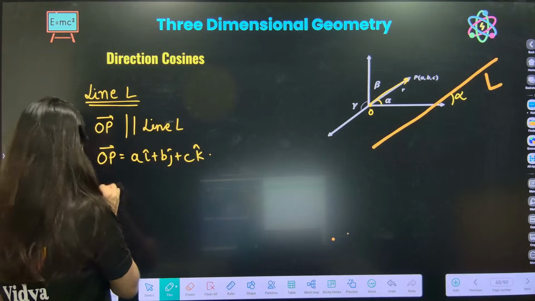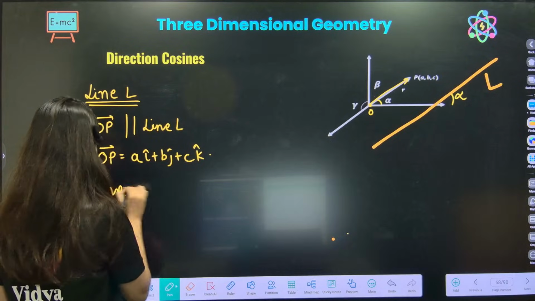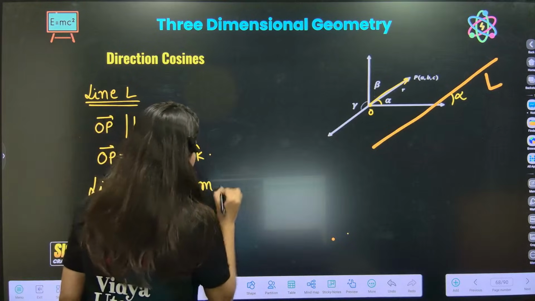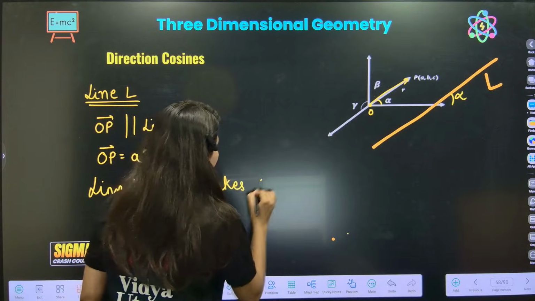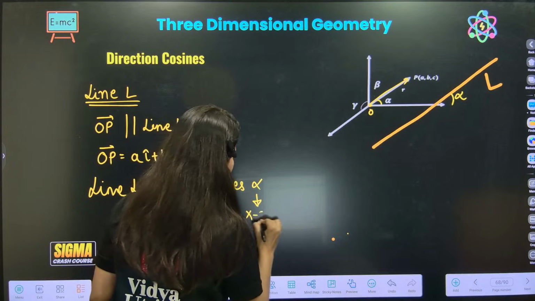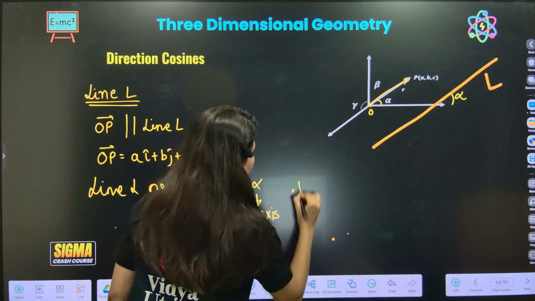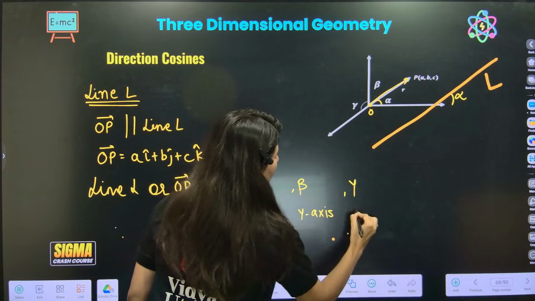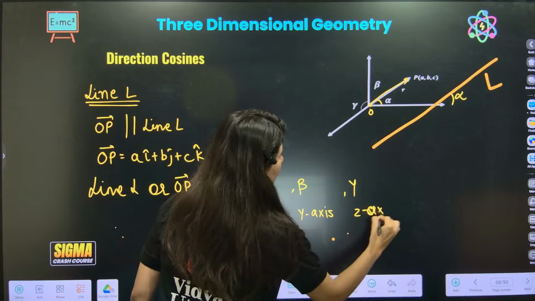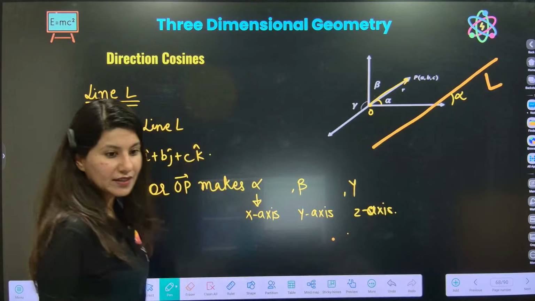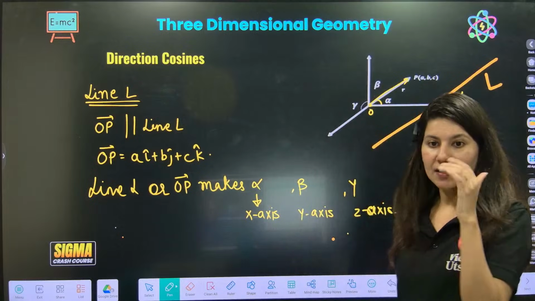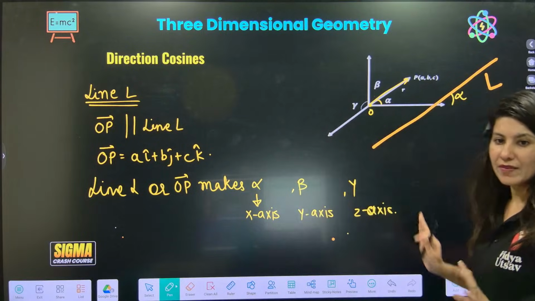Now, line L or OP vector makes alpha with x-axis, beta with y-axis, and gamma with z-axis.